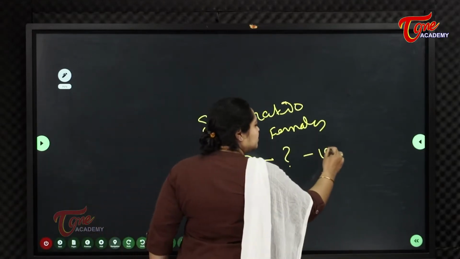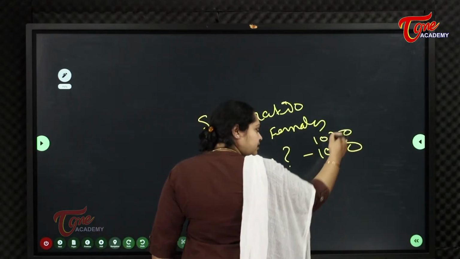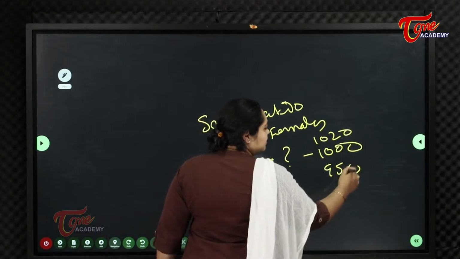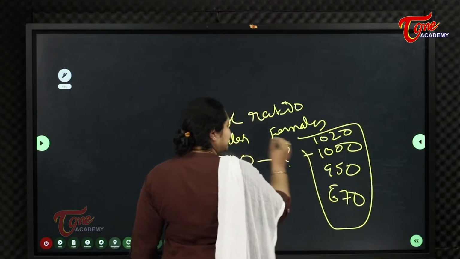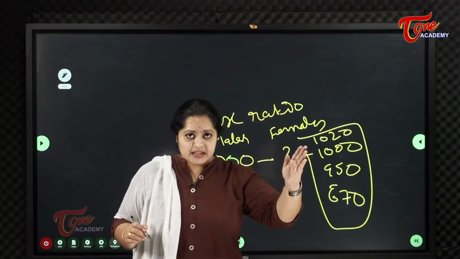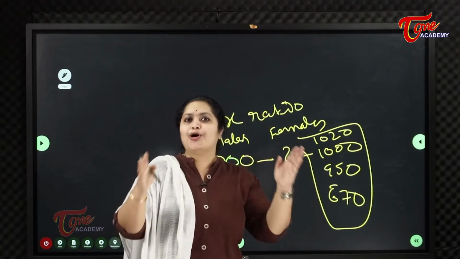Are they equal to males? Are they nearly 1,000, or more than males, or less than, or very less? So this is called sex ratio.